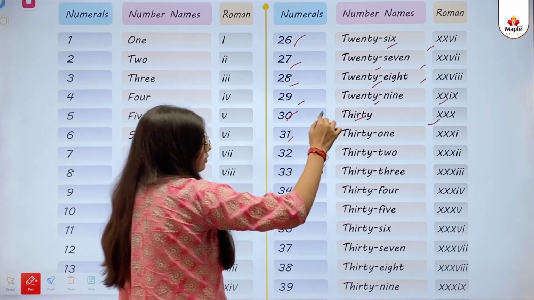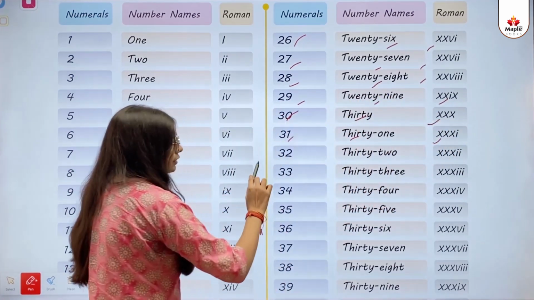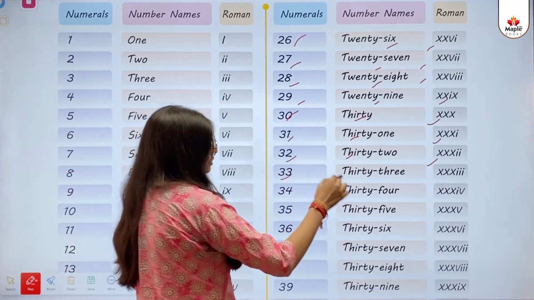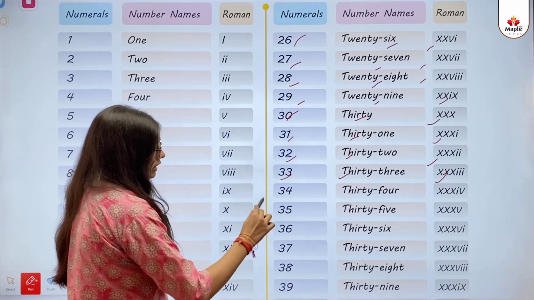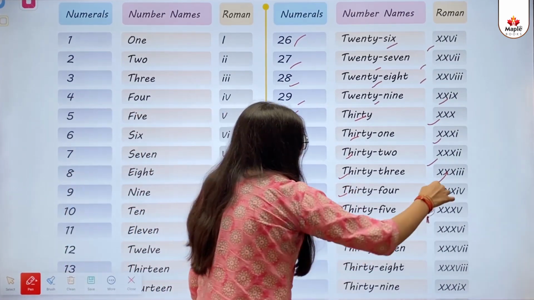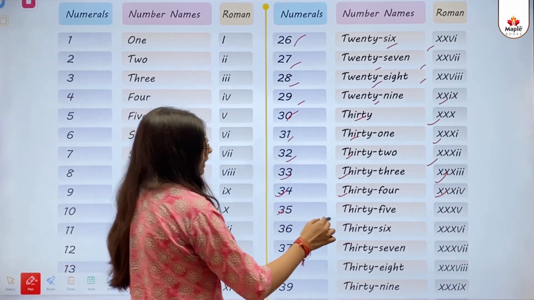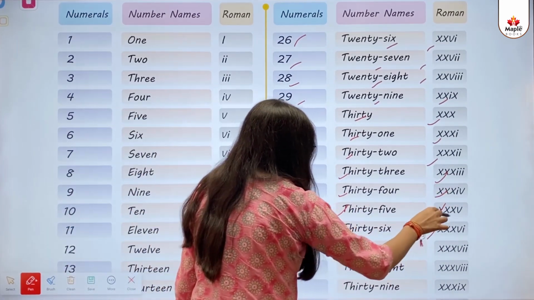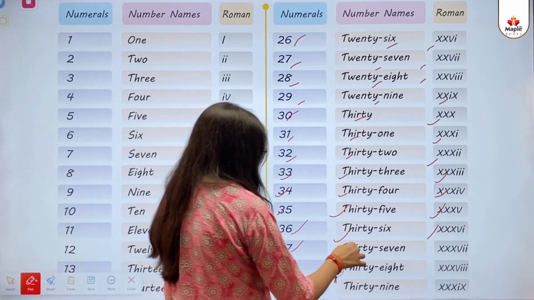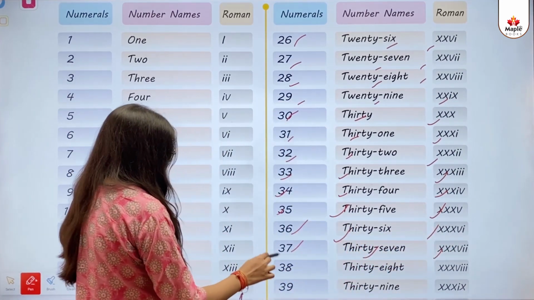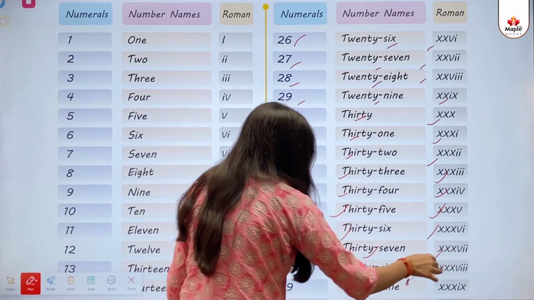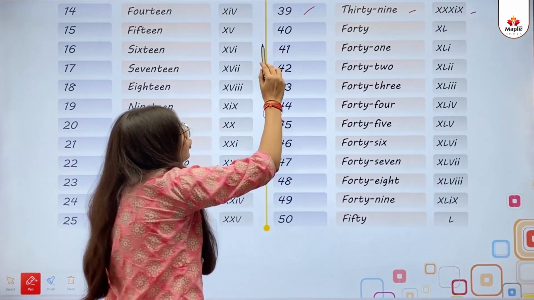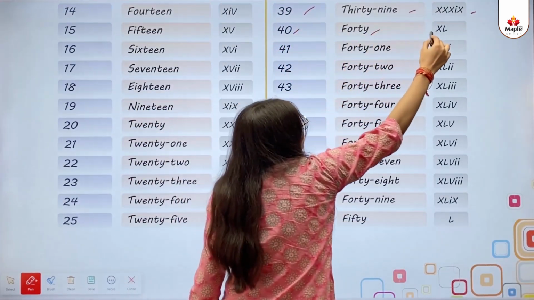31, 31, 31. 32, 32, 32. 33, 33, 33. 34, 34, 34. 35, 35, 35. 36, 36, 36. 37, 37, 37. 38, 38, 38. 39, 39, 39. 40, 40, 40.